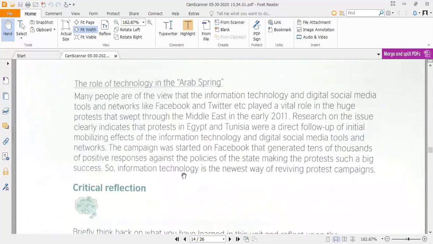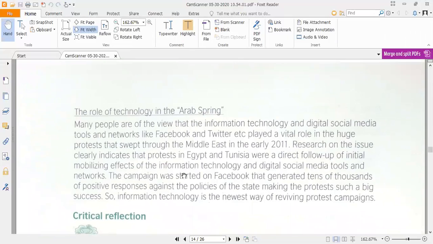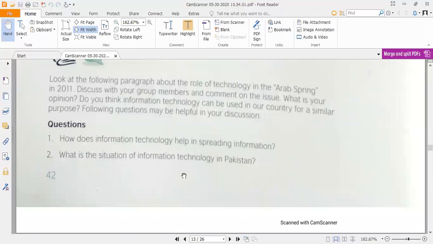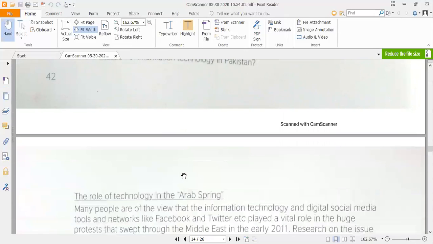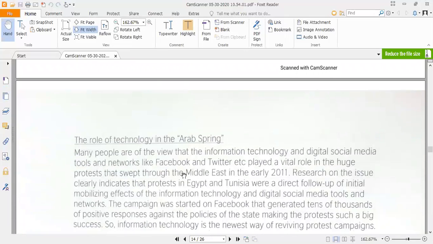You have to read this paragraph about the Arab Spring, and then you have to come to this page number, that what actually the Arab Spring is, and how information technology can be used in our country for multiple purposes, like protests or strikes.